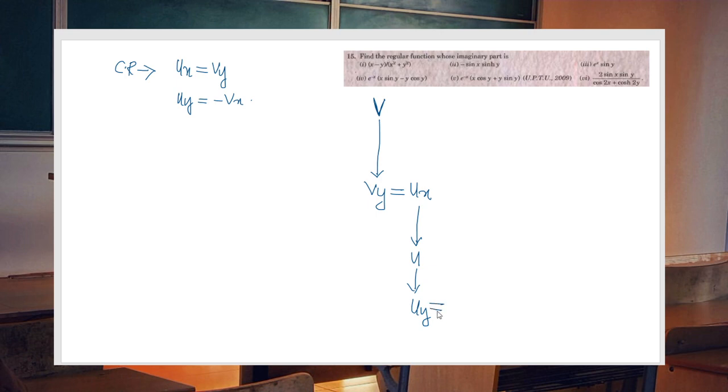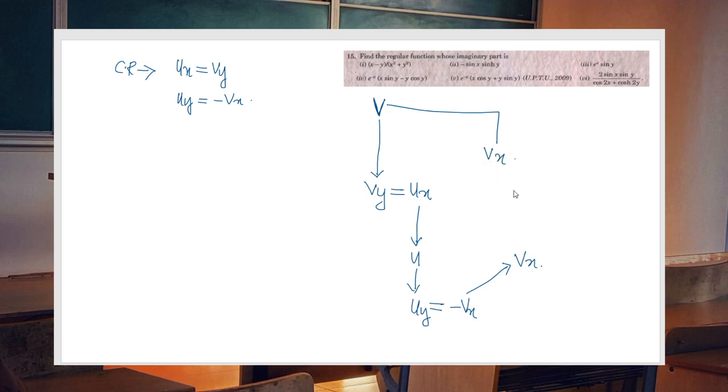Using the CR equation, uy equal to minus vx. From minus vx, write your vx. Now from the given v, find vx.